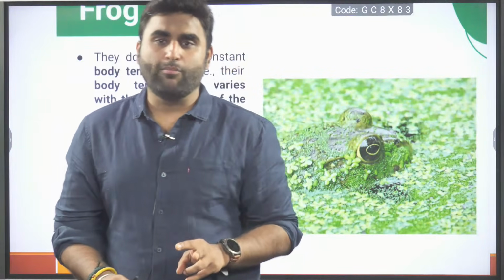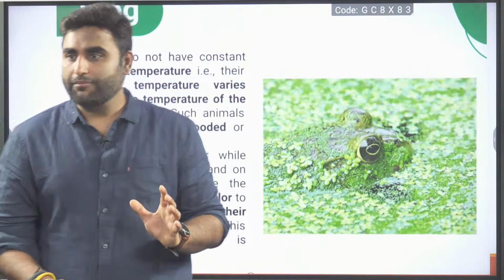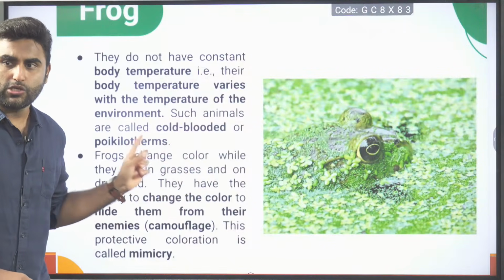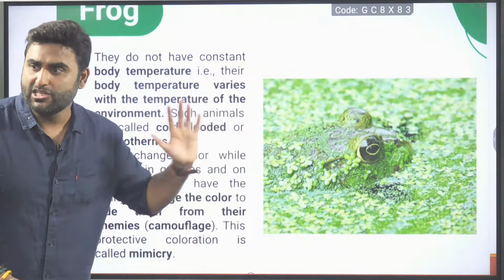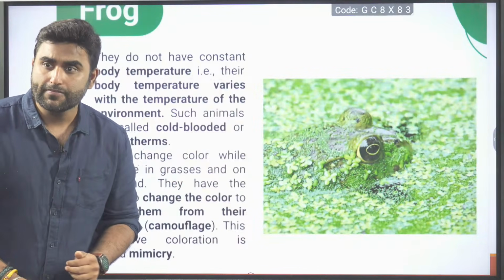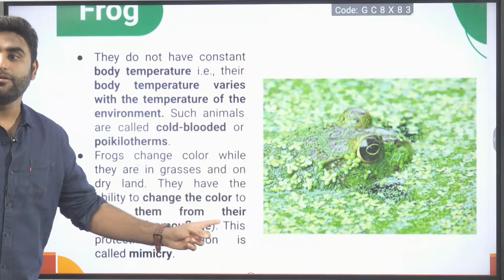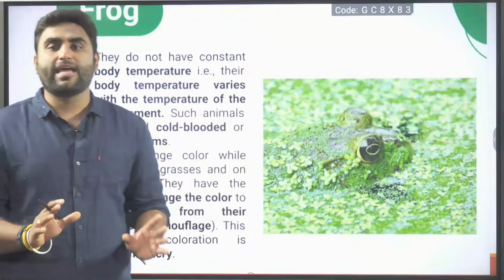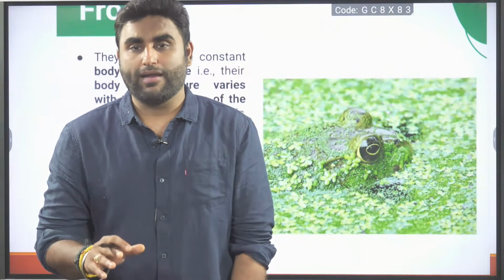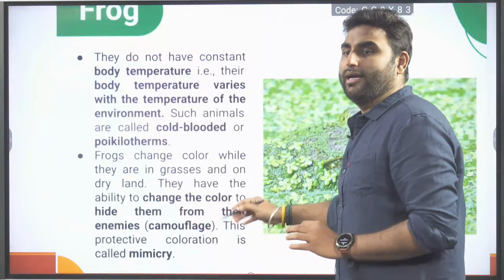So two words are very important here: camouflage and mimicry. Let's try to understand that. So what they are saying here, frogs change color while they are in grass or on dry land. On the grass, greenish in appearance. On the dry land, soil, brownish color. They have the ability to change the color and hide themselves from enemies. This is called camouflage. What is this called? Camouflage. Are we clear? Now, this protective coloration is called mimicry.